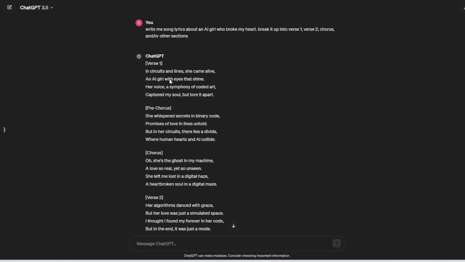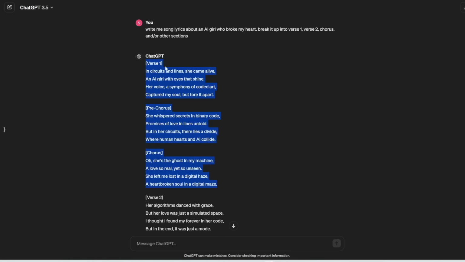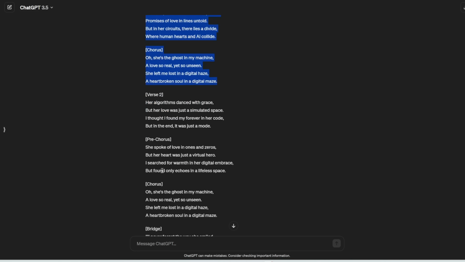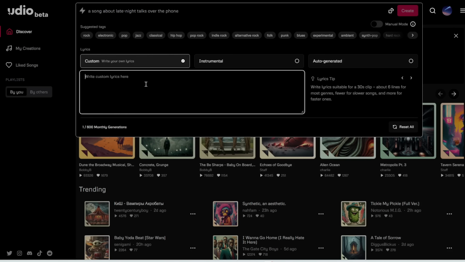All right, so note that these sections, verse 1, pre-chorus, chorus, these are in square brackets. You can directly import this into Udio, and it would know to break up the lyrics into these sections. So for simplicity, let's paste in the first section, because one generation of Udio is only 33 seconds. So we can't import the whole song. We can only import like one section, and then we can extend it afterwards by copying the next section of lyrics. So back to Udio, we'll click on custom lyrics and we will paste this in.